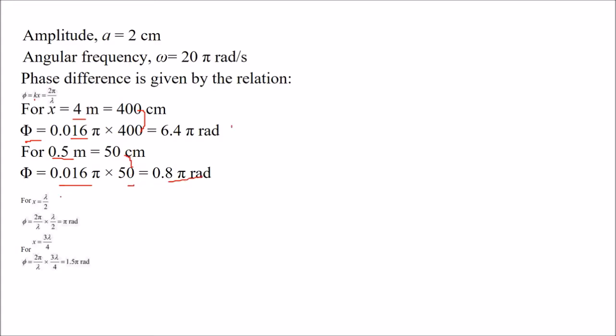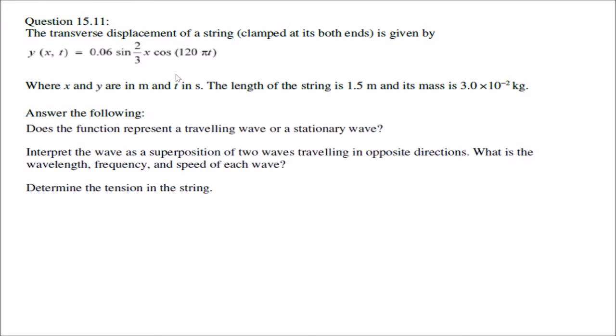Now for x equal to lambda by 2, what will be your phi? 2 pi by lambda into lambda by 2, which gives you pi radian. For x equal to 3 lambda by 4, what will be phi? Again, 2 pi by lambda into 3 lambda by 4, lambda cancels. It gives you 6 pi by 4, which is 1.5 pi radian. This is how it gets.